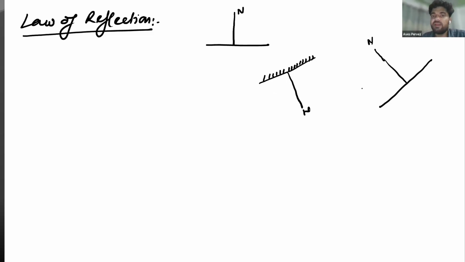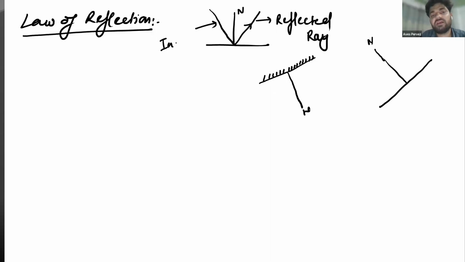Got it? The light that strikes the surface is considered the incident ray. This is the incident ray, and the light that bounces back in the same medium is considered the reflected ray. Reflected ray, and this one is incident.